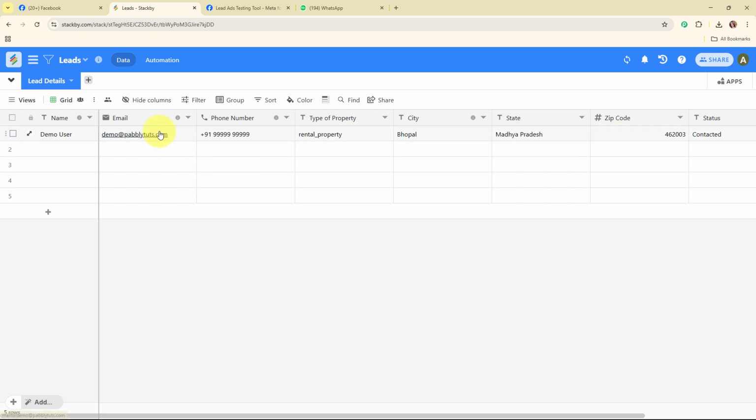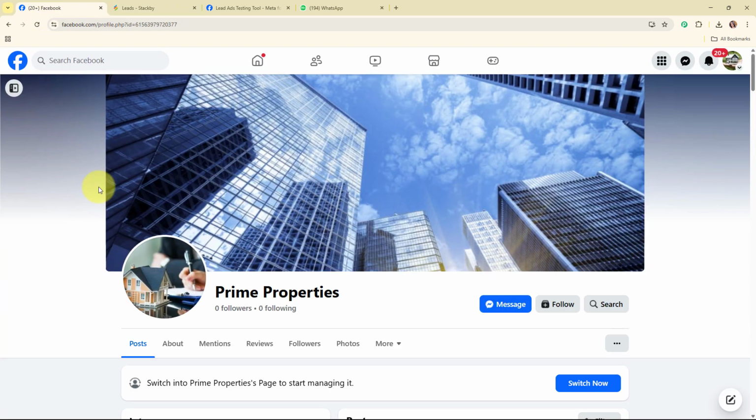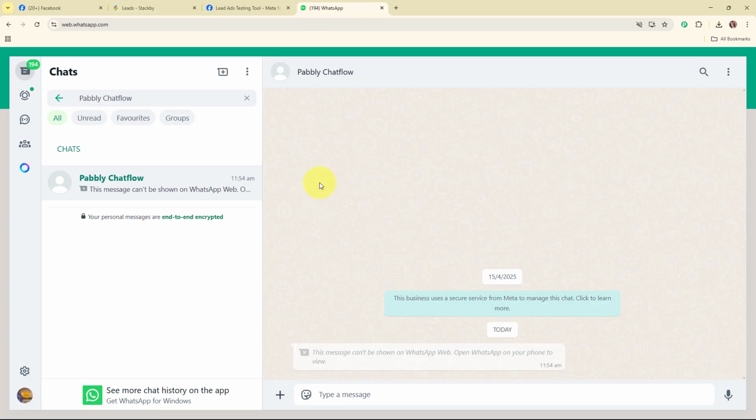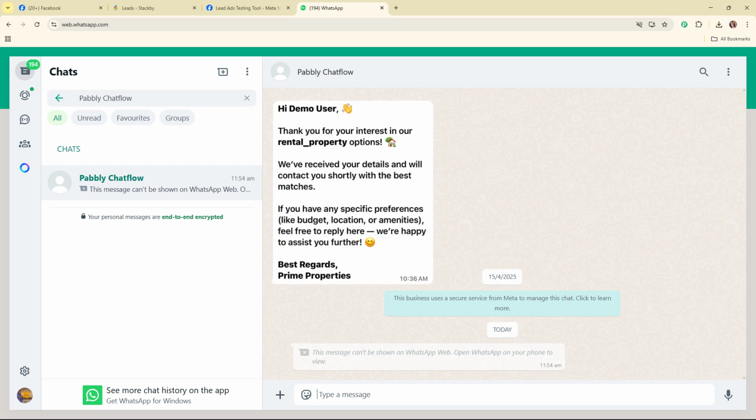So now here my objective is as soon as I'm going to receive a new lead through my Facebook lead ad, then automatically that lead should be added in my Stackby table. And now after adding the lead details, automatically a WhatsApp message should be sent to that lead like this. So here you can see it says this message can't be shown on the WhatsApp web. So for that I have attached a screenshot of the message that I've received on my phone over here.